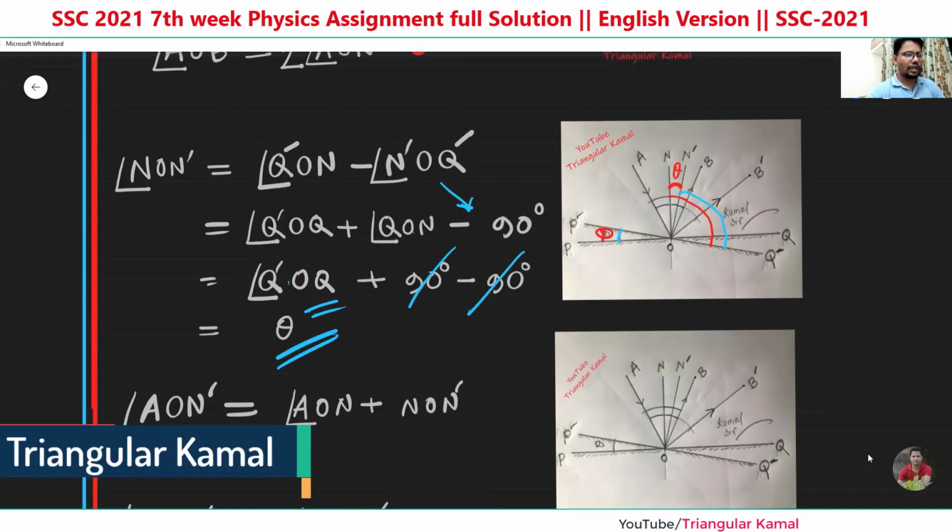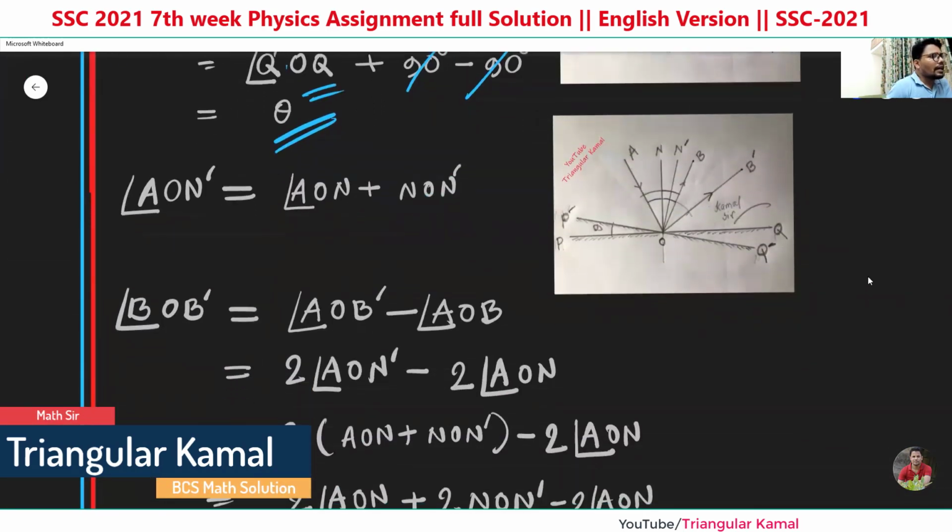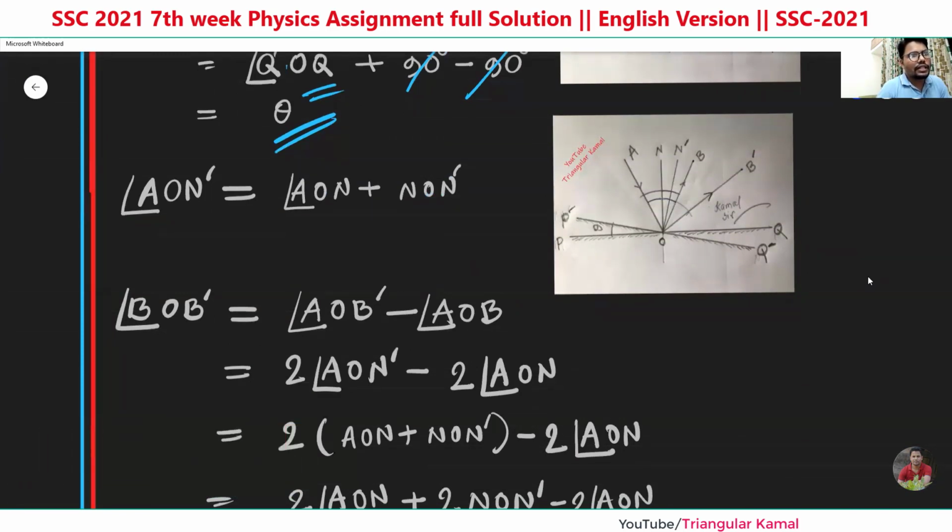Now, according to the question's requirement, there is another point here, AON prime. This is the new AON prime, the new incident angle with the new normal. There are 2 angles summed.